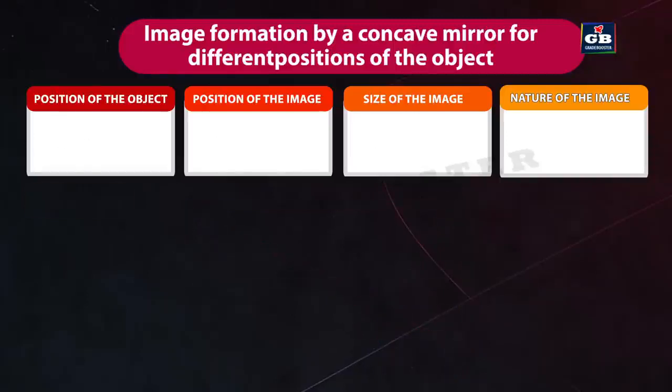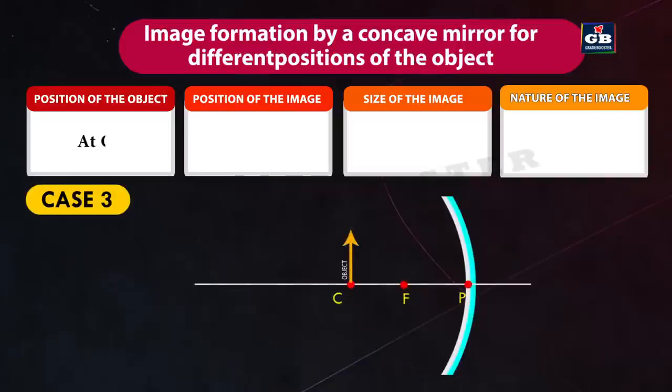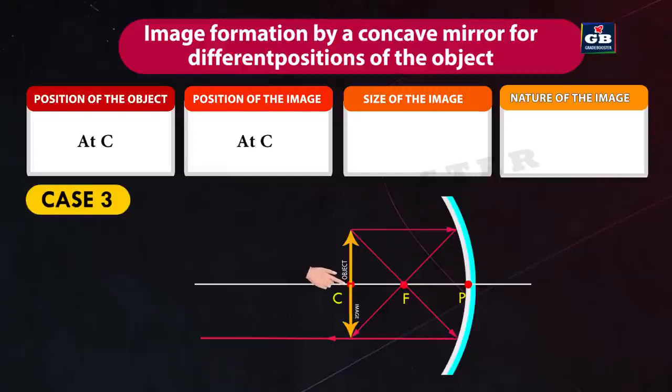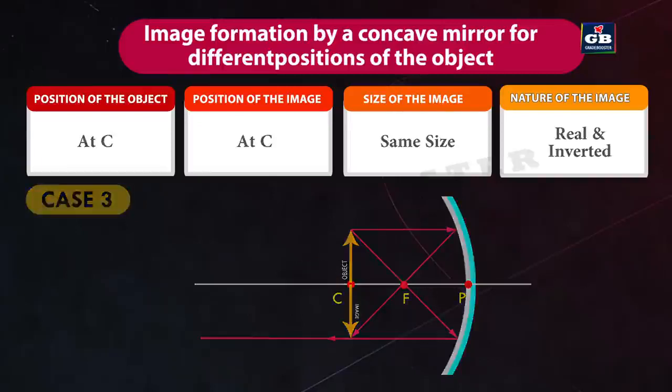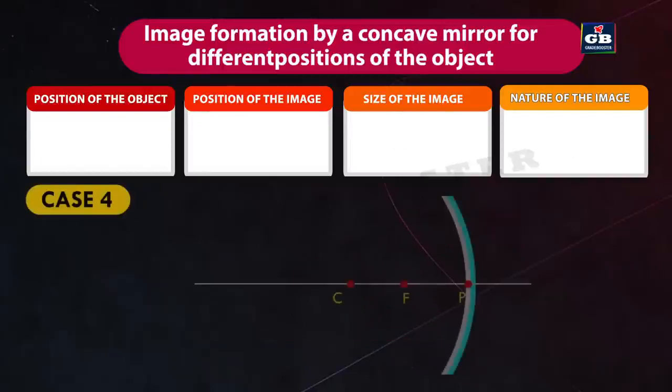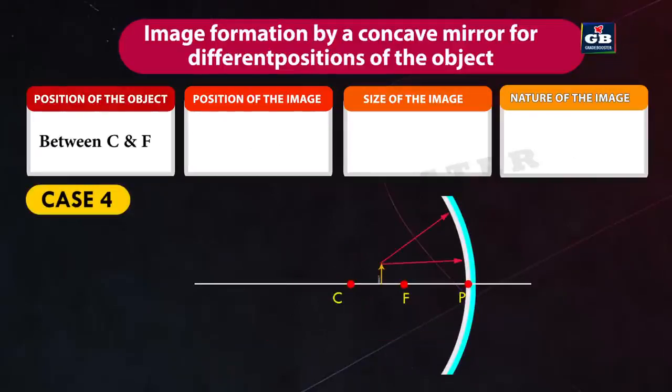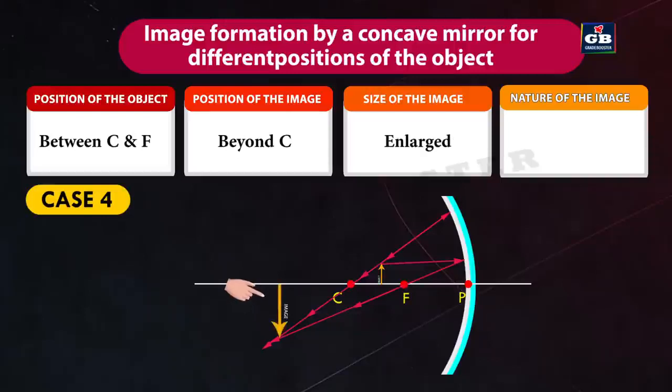Case 3. If the position of the object is at C, the position of the image will be at C. The size of the image will be the same as the object. The nature of the image is real and inverted. Case 4. If the position of the object is between C and F, the position of the image will be beyond C. The size of the image will be enlarged. The nature of the image is real and inverted.